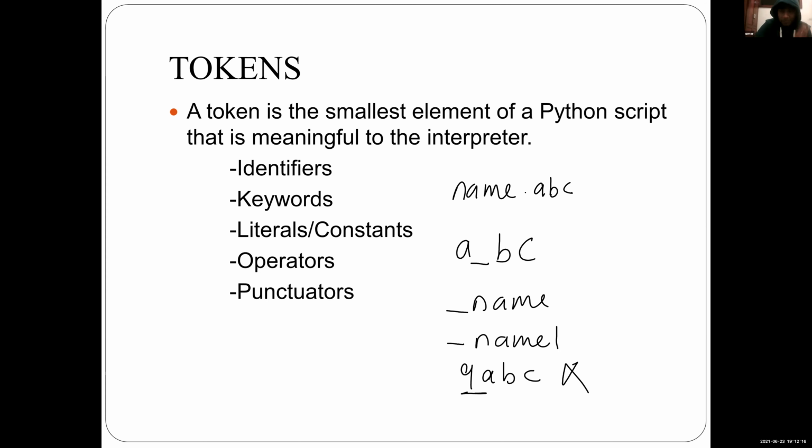Yes, ma'am. So, according to this, the identifier name includes alphabets, but it includes a special character other than underscore. Underscore is the only special character that we can include when we create an identifier name. So dot is not allowed in an identifier name, so it is not a valid identifier.